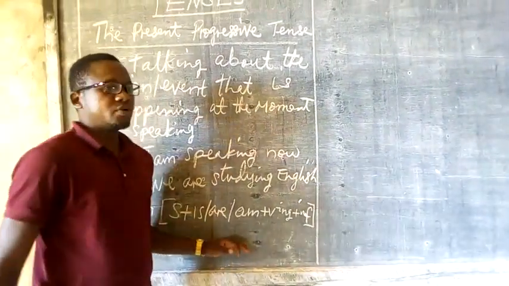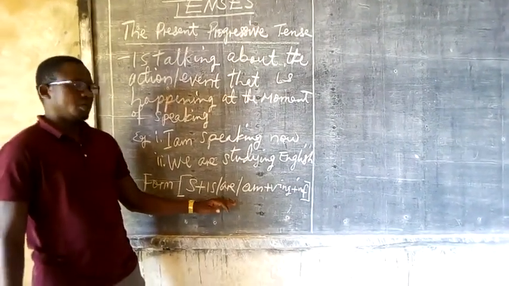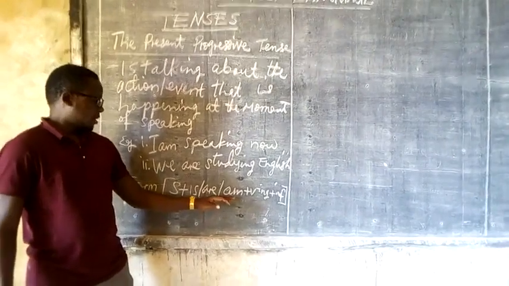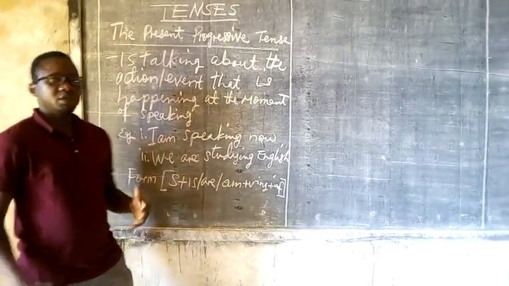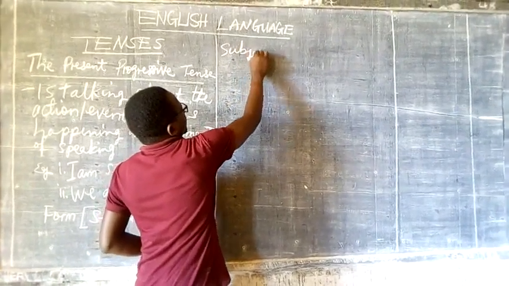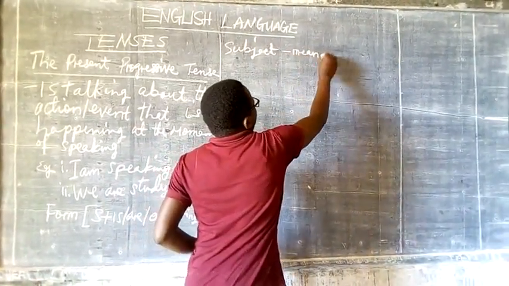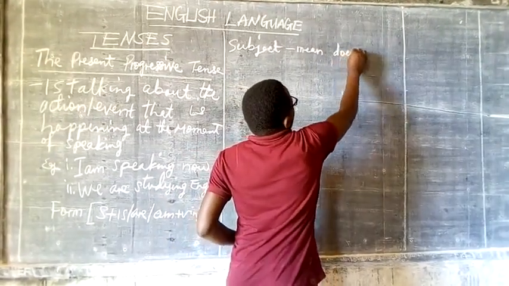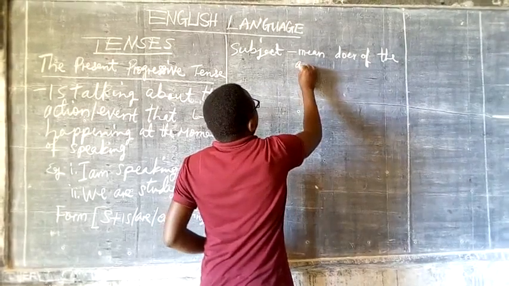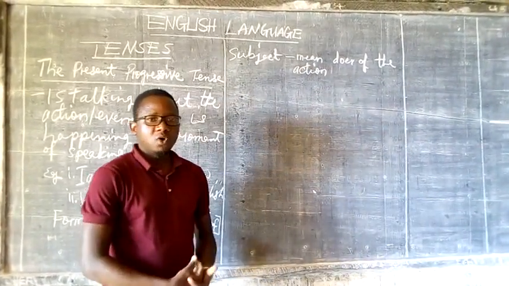Let's see the pronouns and how they are used. Which pronoun uses is, which pronoun uses are, and which pronoun uses am. When I say subject, I mean the doer of the action.